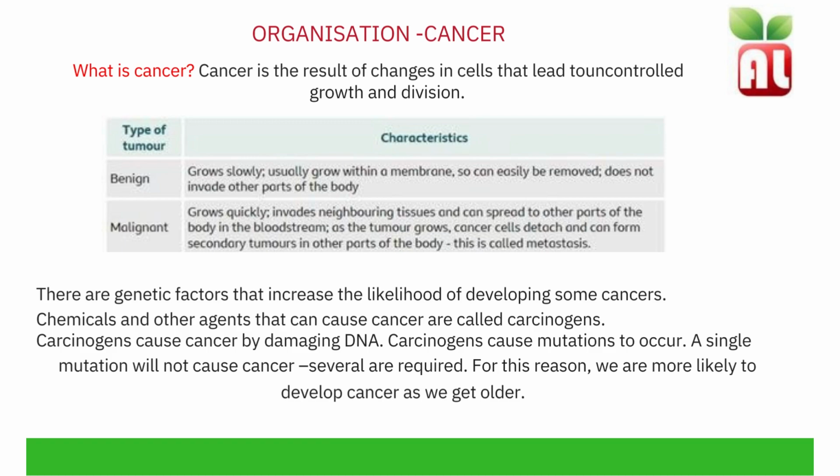Chemicals and other agents that can cause cancer are called carcinogens. Carcinogens cause cancer by damaging DNA. Carcinogens cause mutations to occur. A single mutation will not cause cancer, several are required. For this reason, we are more likely to develop cancer as we get older.